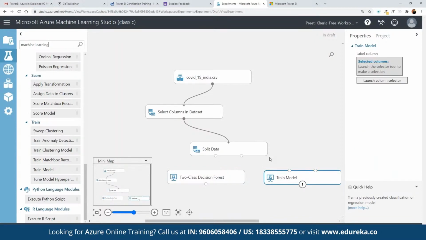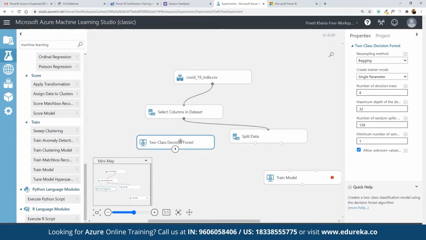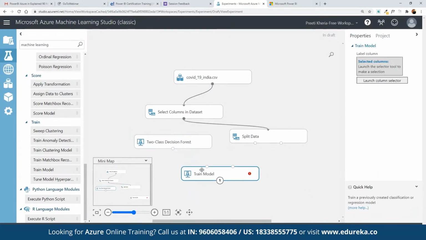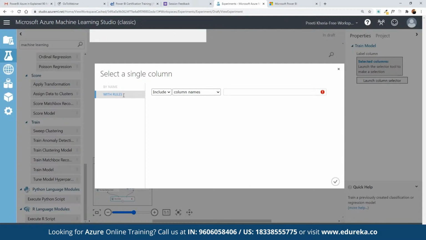All right, so here we can split the entire data set and again we can use it for training the model. And then we have the decision tree. So basically here we can use a training model, and the decision forest we can integrate with the entire training model that we create here. Once we have connected the two class decision forest with the training model, for the training model as well, we can simply launch the column selector in terms of which column we want to make use of.